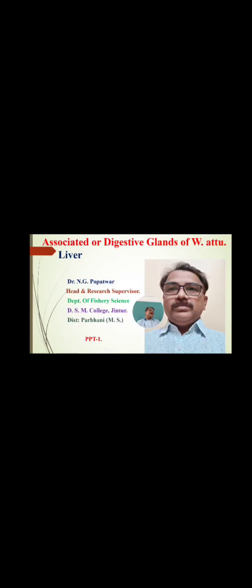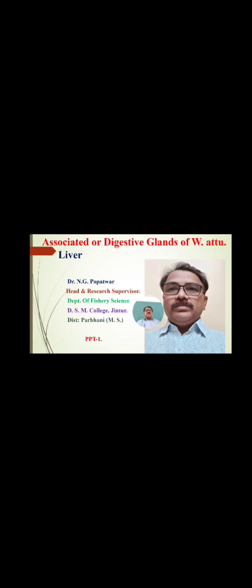Among these digestive glands, two important glands we have observed are the liver and the pancreas. These two glands are most useful in the physiology of digestion and food digestion.